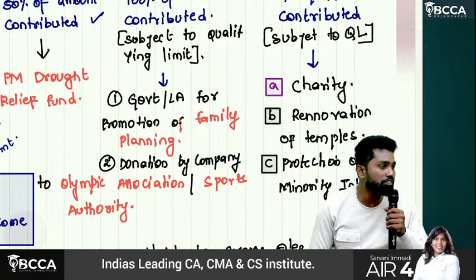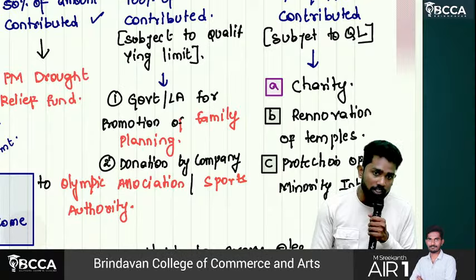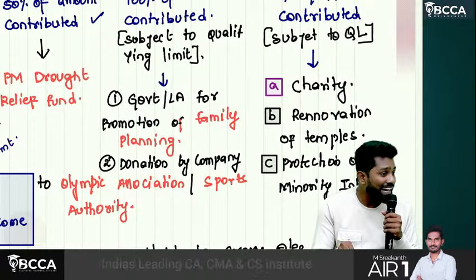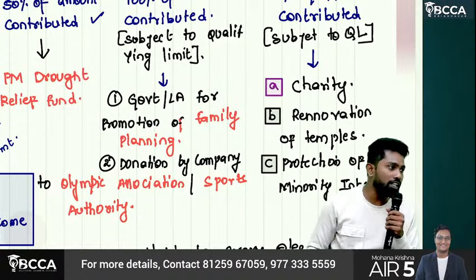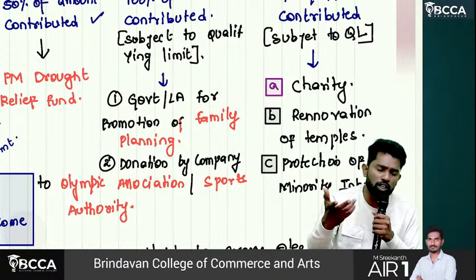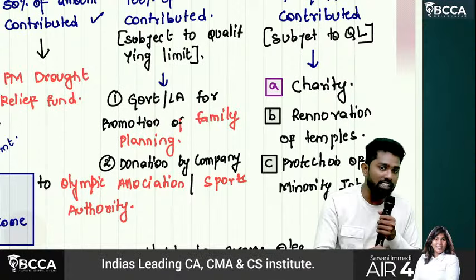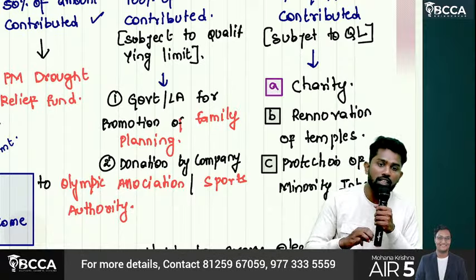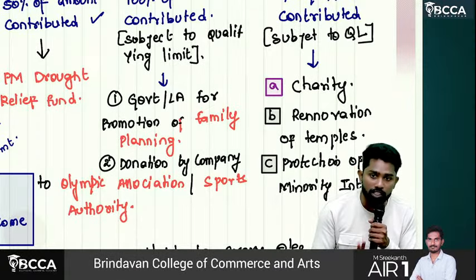How much is eligible for deduction? 50% of the amount contributed is eligible for deduction. Then we'll go to category 3. Category 3, what? Only 2 are there. One is family planning related, and the next one is related to Olympics and sports development related funds. Category 4 is charity related, renovation of temples related, and development of minorities. For them, if any contributions are there, that is category 4.